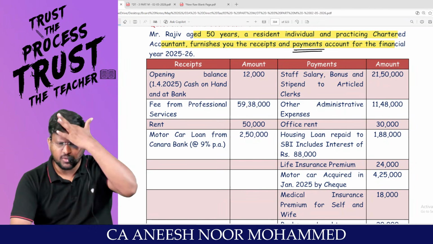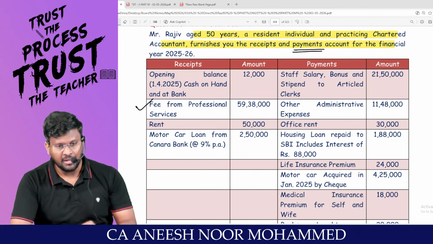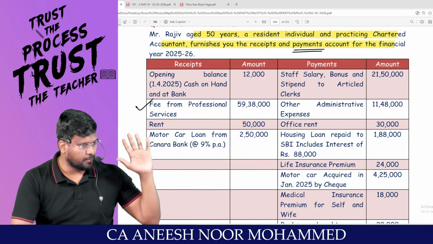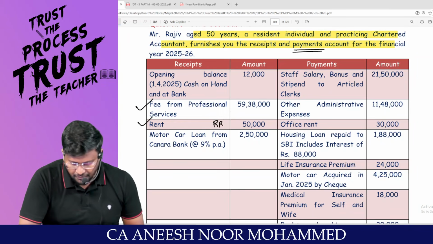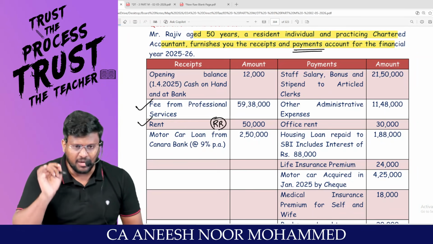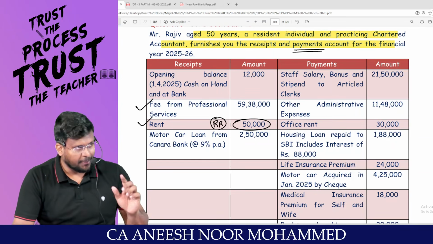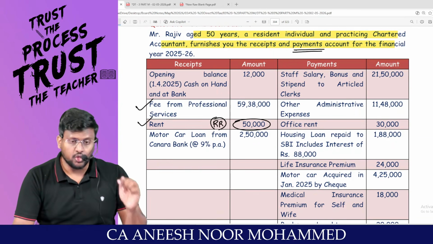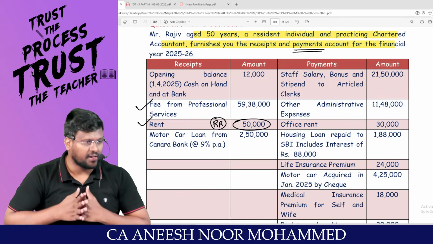Will opening cash balance come anywhere? No, sir. Fees from professional service, where will it come? It will come as the income of PGBP. Are you able to picturize what we have done? Rent, man, this is rent received. Rent received should be taxable under the head IFHP, but here we received only 50,000, but the rent per month is 5,000. So 5,000 into 12 comes to 60,000. 60,000 should be taxable under the head IFHP.